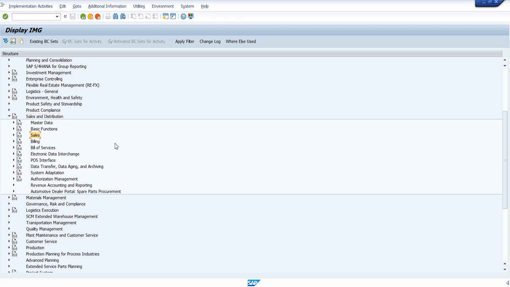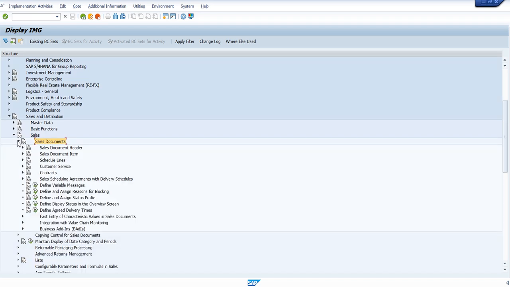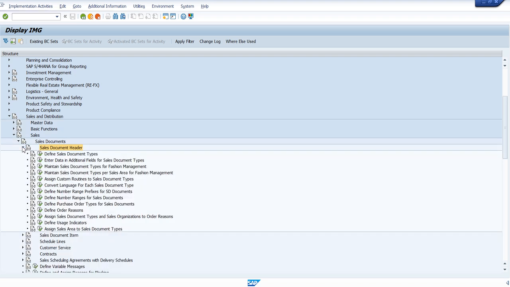Same sales: whatever we normally configure, you can see the sales option over here, and just click on the sales over here. Click on the sales document. Normally we do the sales document here, and you can see the sales header. We have just gone through this, the previous order types we configured in this particular part, the same concept. There you can see the sales document type over here. Just click on that.